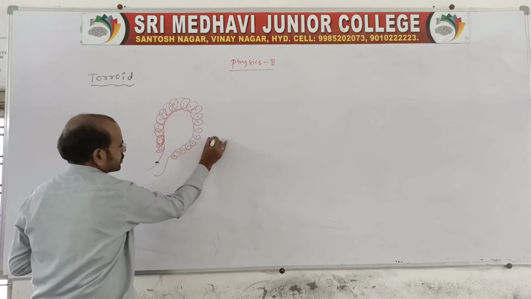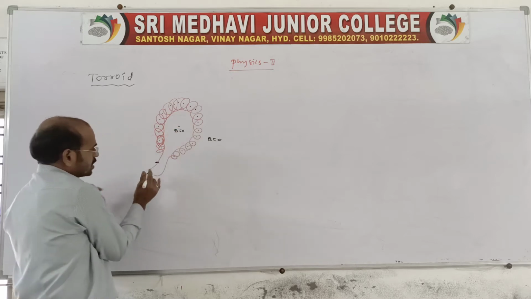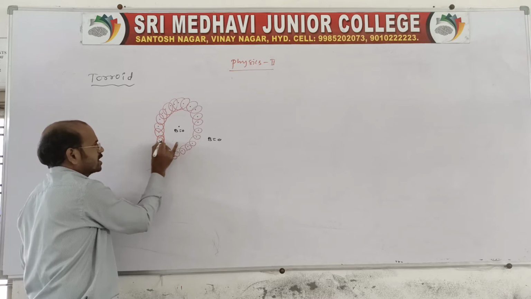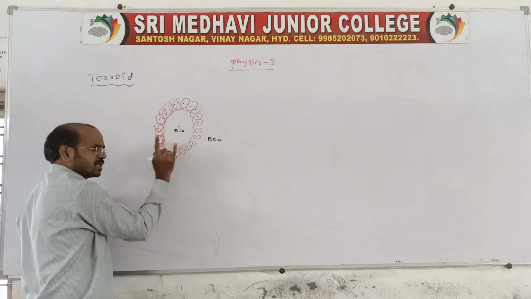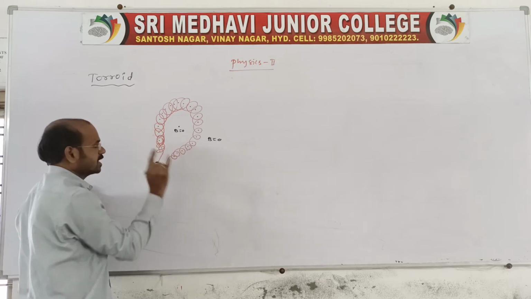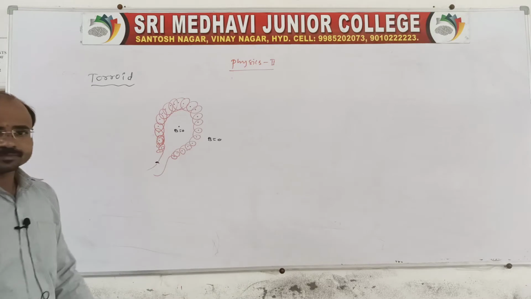It is 0 outside, and at the center of the toroid it is also 0, because when current flows through each and every turn of the toroidal coil, that current carrying circular coil produces the magnetic field induction at its center only.